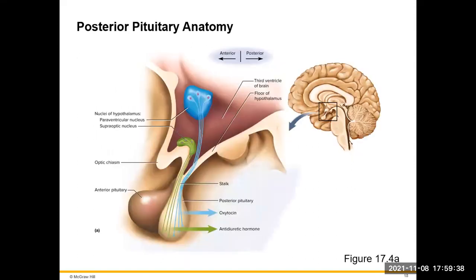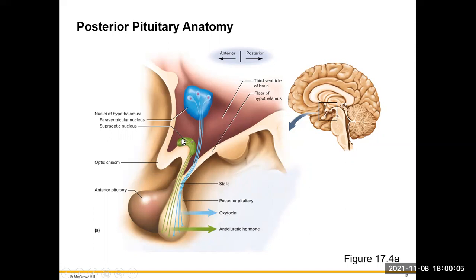So here we have, again, our hypothalamus, and we have our paraventricular nucleus and our supraoptic nucleus. The paraventricular nucleus is going to send that information down the neurons to the pituitary, where it will store oxytocin, and at a particular response will release oxytocin from the posterior pituitary.